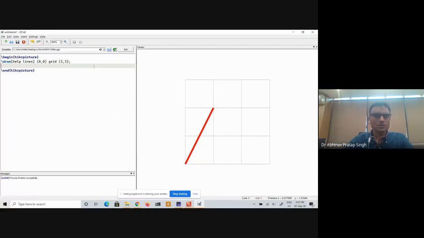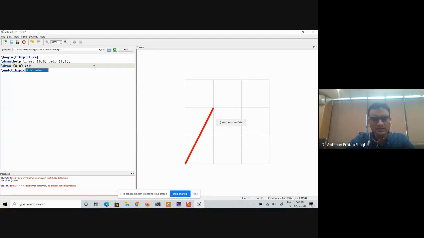So keep noticing, I will say \draw. Where do I want to draw, where is my starting point? 0, 0. What I want to draw is a circle. Now you see, I have typed CIR, and it is already giving me an option. I will simply press enter.